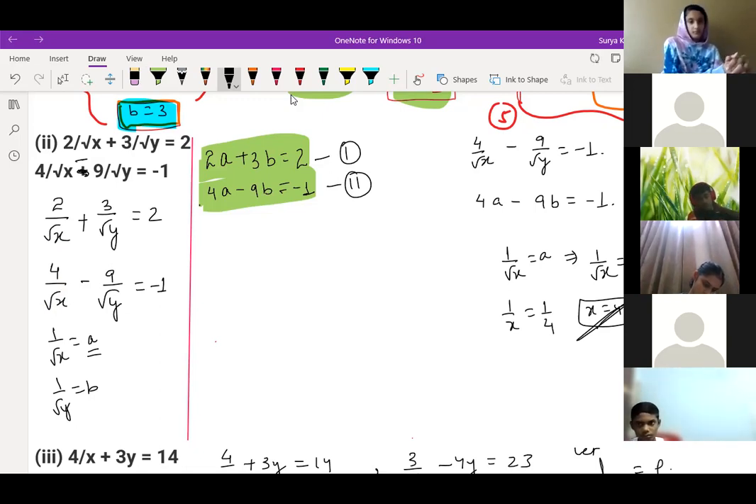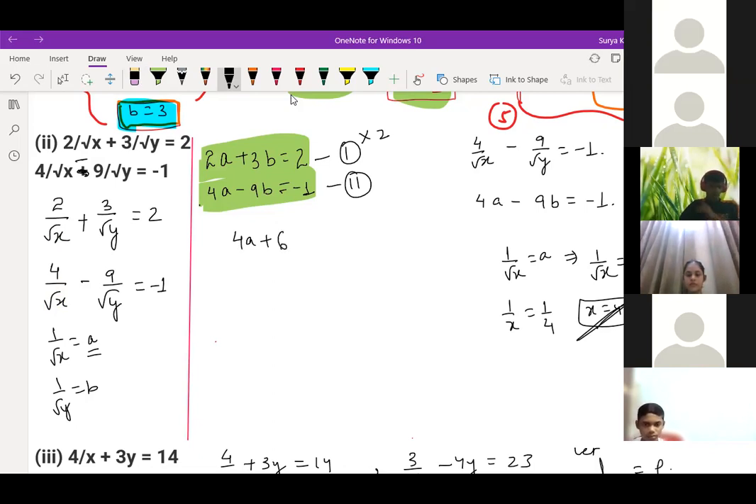Equation is same. Now, this type of equation you always solve by elimination method. It becomes easier to solve. Suppose the first equation you just multiply by 2. This will become 4a and 6b is equal to 4. And here 4a minus 9b is equal to minus 1. I'm solving by elimination method, children.